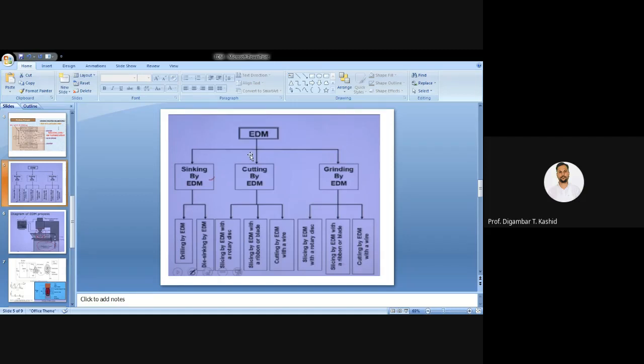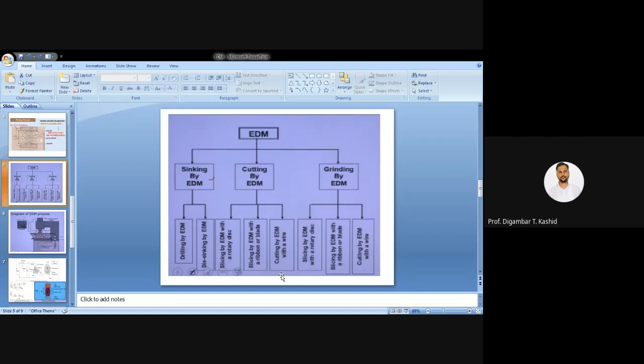Then we have another type of EDM, that is cutting by EDM. These are actually the sub processes of EDM. So cutting by EDM you can also do. That means you can cut the material slowly using this EDM process, or you can slice. Slicing by EDM with a rotary disc is also possible. Here I have given the types: slicing by EDM with a rotary disc, then slicing by EDM with a ribbon or blade, and the last one is cutting by EDM with a wire.